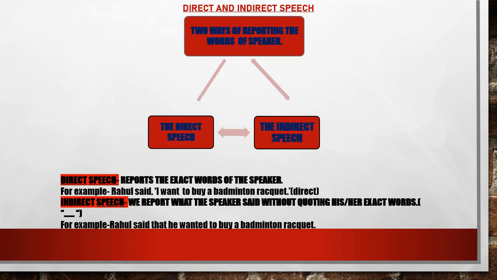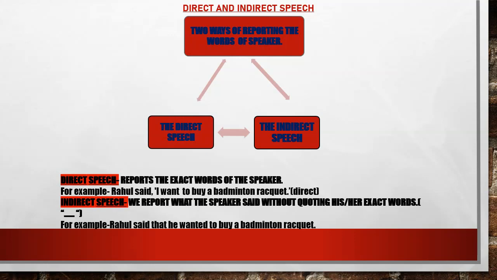So these are the same words which were used in direct speech. But now, when used in indirect speech, it is a completely transformed sentence. That is, the exact words of the speaker are not quoted, and it is indirectly reported or spoken here. What are the changes that you can observe here? One by one we'll go through the points.